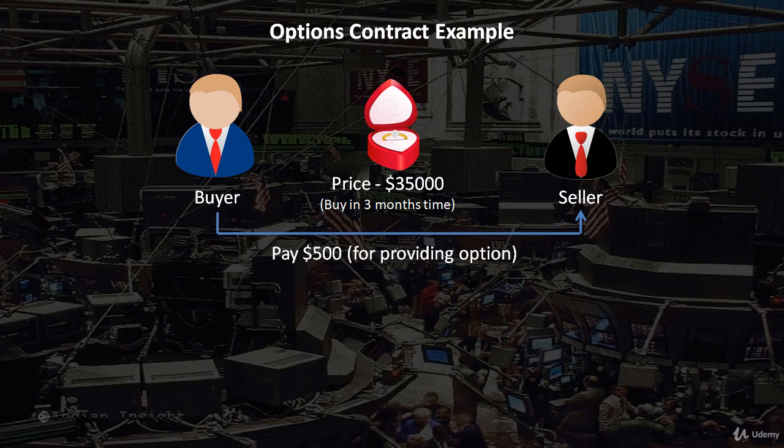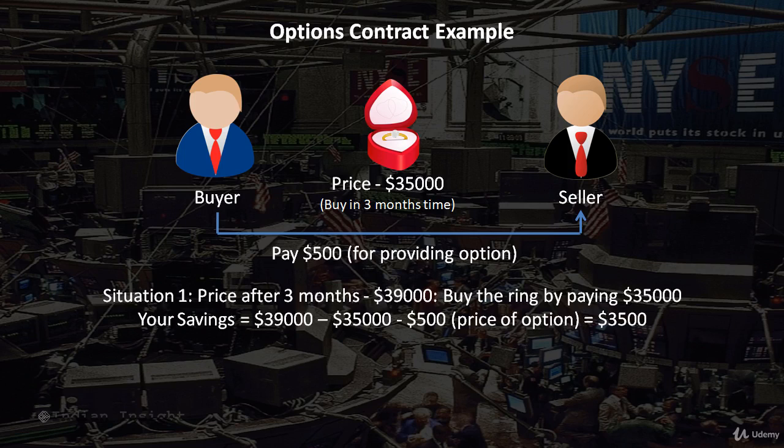Now consider two situations. Let's say the price of diamonds increased during this period of 3 months and is now at $39,000. But since you bought an option to buy this ring at $35,000, you can do so, and so it will save you from this price increase after adjusting for the options price you paid. So you will be saving $39,000 minus $35,000 minus the $500 you paid for this option. This comes to a saving of $3,500.